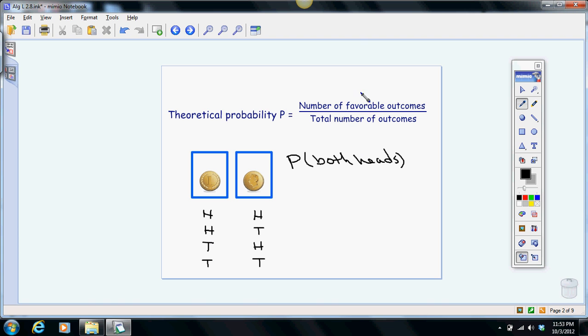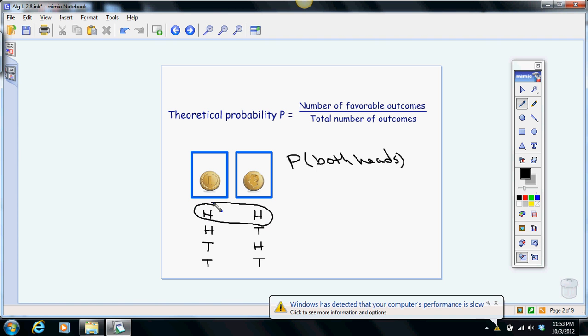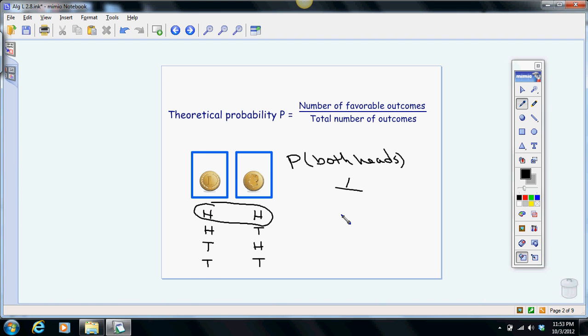So when we talk about the number of favorable outcomes, favorable means what we want to happen. We want the probability that they are both heads. So how many times of all our outcomes here are they both heads? Just this one time here. So the number of favorable outcomes we have is 1. Now what is our total number of outcomes? 1, 2, 3, 4. There are 4 total outcomes.